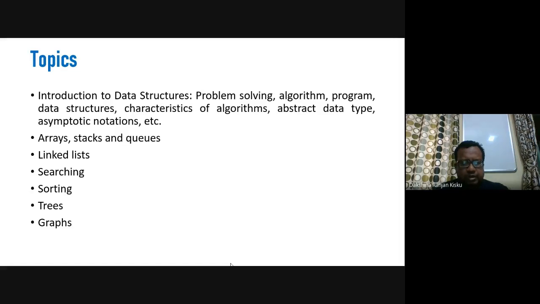The next topics are arrays, stacks, and queues. In arrays, most of you are familiar with the operations, so here we will extend the notion of arrays to sparse matrices and talk about the different operations with sparse matrices. In stacks and queues, we also talk about insertion and deletion operations, with array implementation and with linked list implementation.